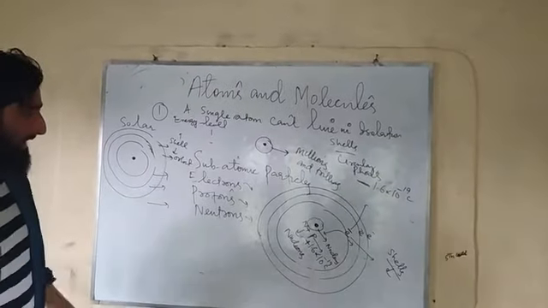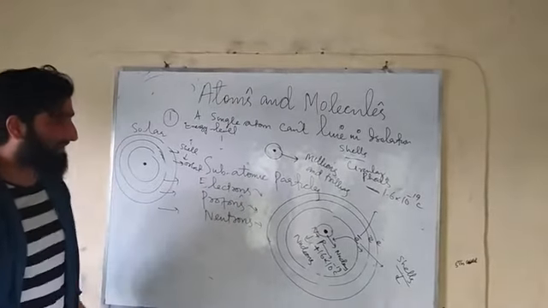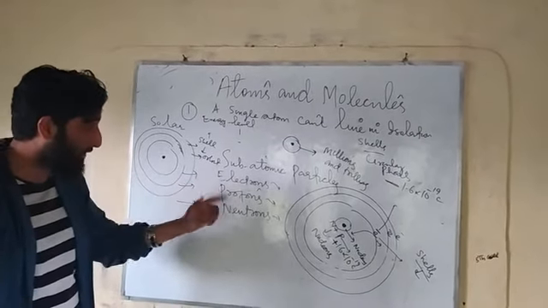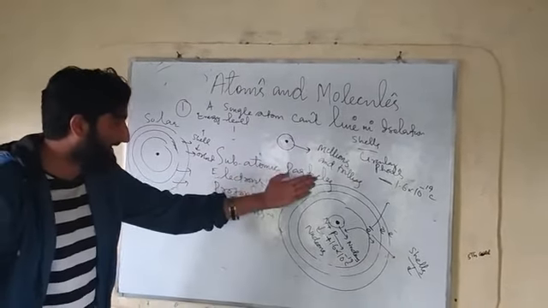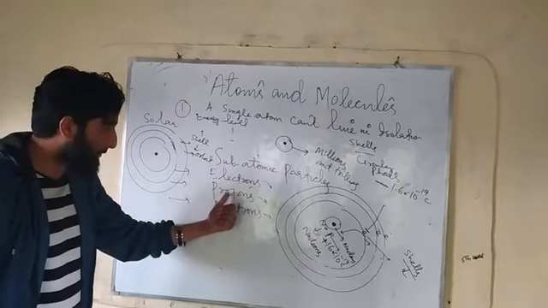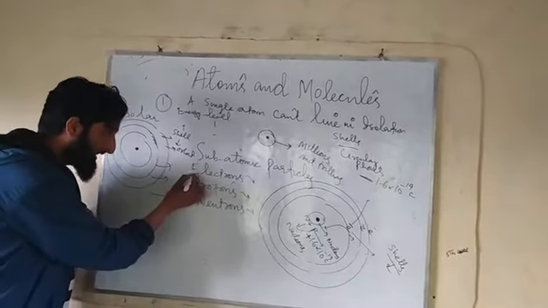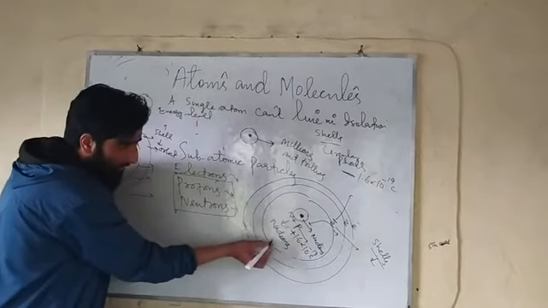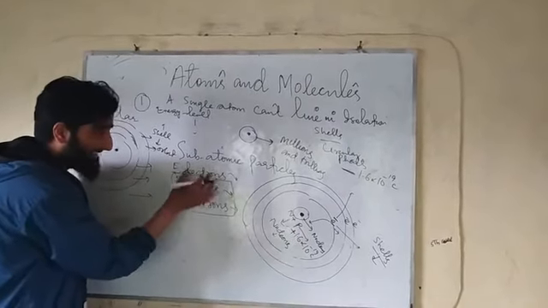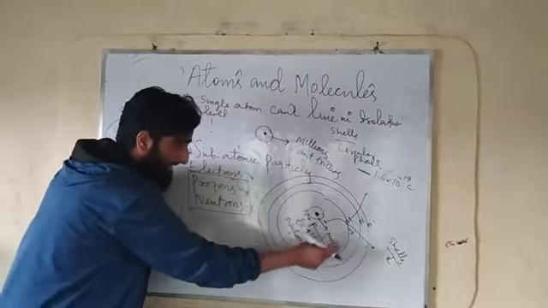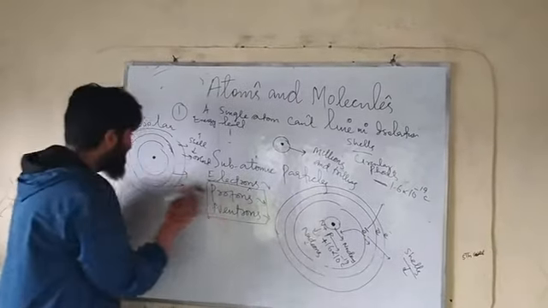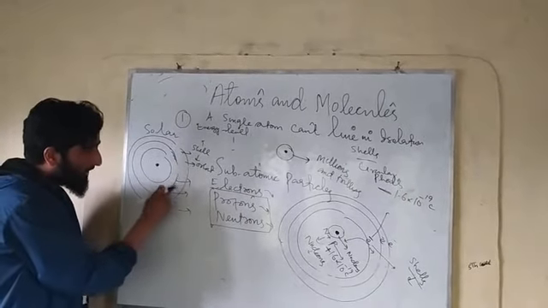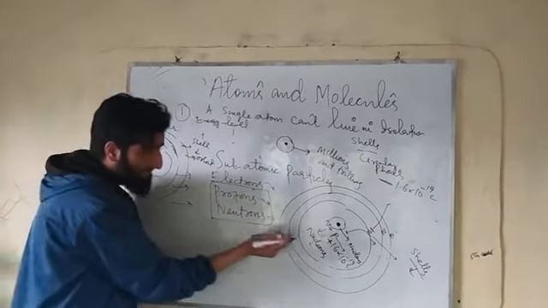As far as subatomic particles are concerned, an atom contains 3 subatomic particles. Let me recapitulate this once more. These subatomic particles are electrons, protons and neutrons, and the protons and neutrons are embedded in the nucleus. They are also called nucleons, and electrons revolve around the nucleus in fixed orbits, in fixed shells, just like the planets of the solar system revolve around the sun in fixed orbits or shells. Same is the case with this.